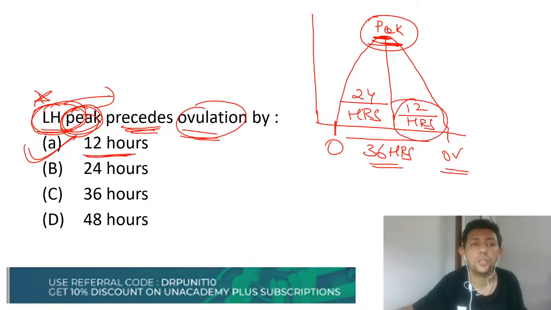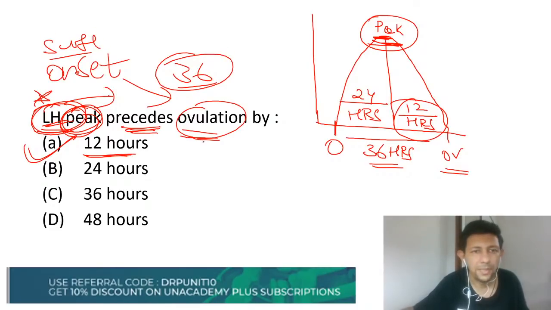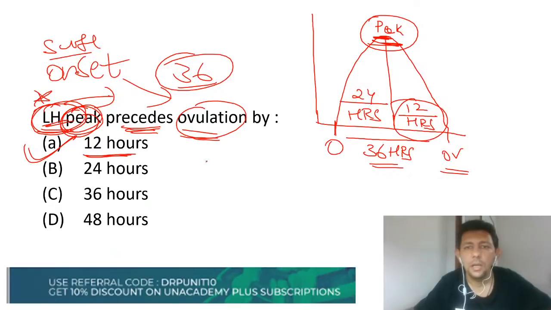I repeat, if the question was LH surge onset to ovulation, how much time? Then all of us know 36 hours will be the time. Is it understood to all of you? So please read the question correctly before answering and mark it accordingly. If they ask onset to ovulation, 36 hours; and after the peak, 12 hours is the answer.